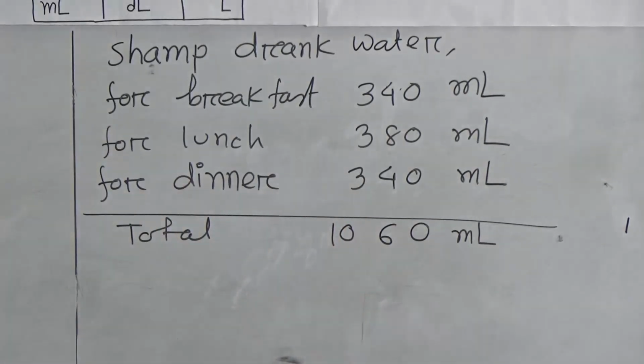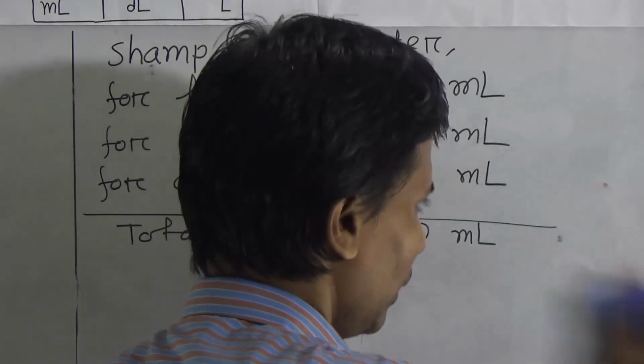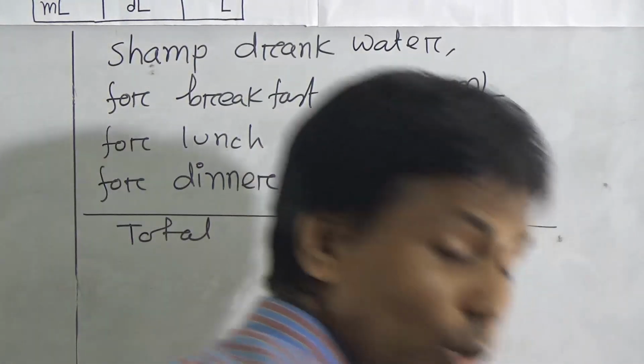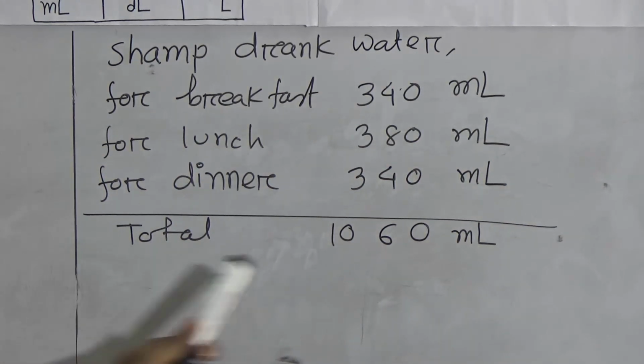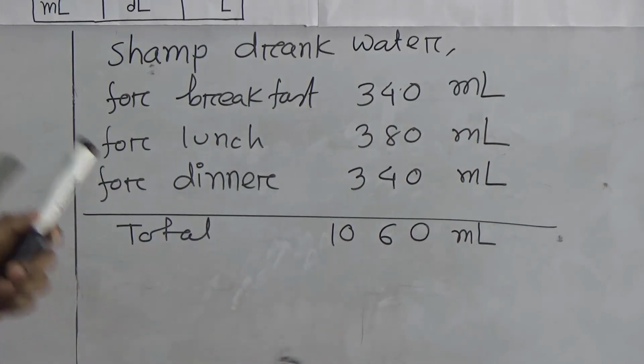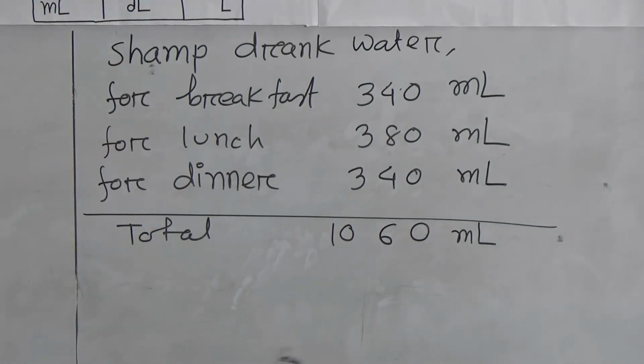Dear student, you see I have sensed the digit here. In this question I have sensed the digit. You remember this because you have to practice. Now this is our record result, but you have to convert this into deciliter and liter.